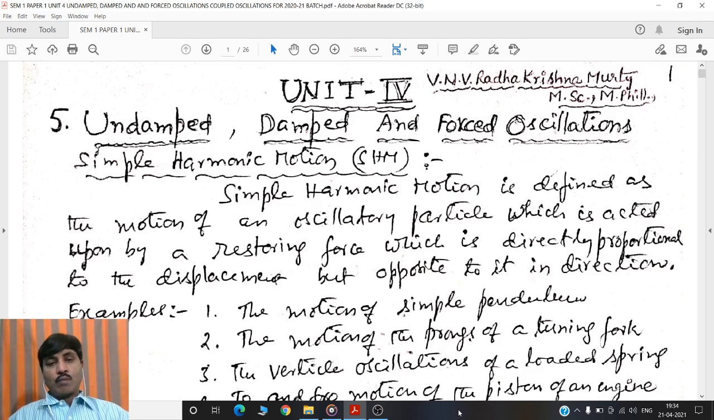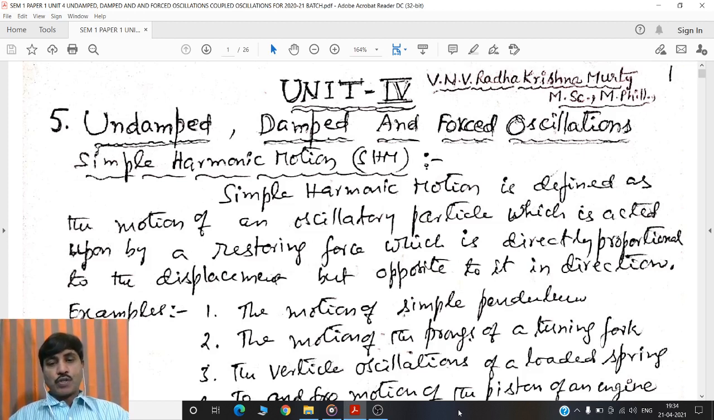Motion. Motion is relative. If a particle or a body is said to be in motion, that means there is a change in position of the particle or body when compared with its surroundings and time.